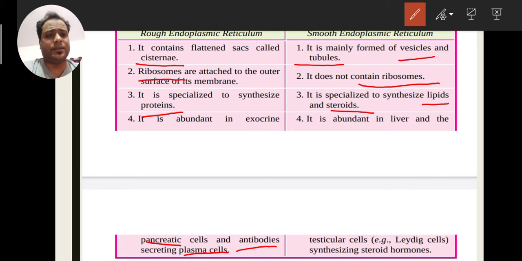Antigen means foreign particle. SER is found in liver cells because they have to do detoxification, and in the testis because they secrete steroids. The testis secretes testosterone, and testosterone is an example of a steroid hormone. So this is the example.